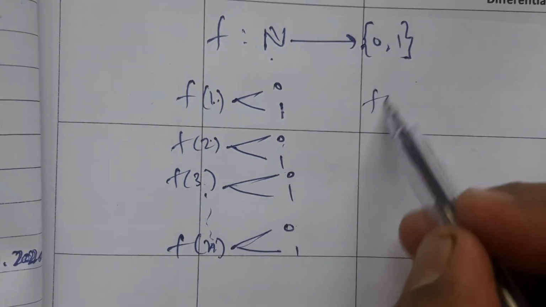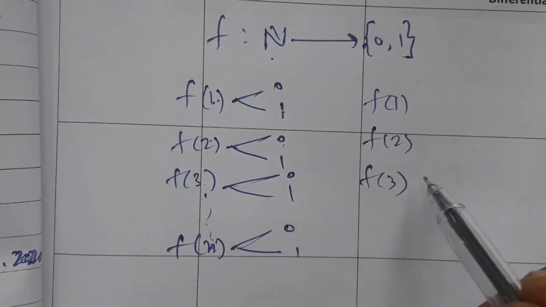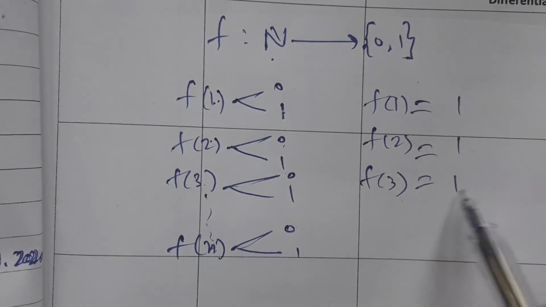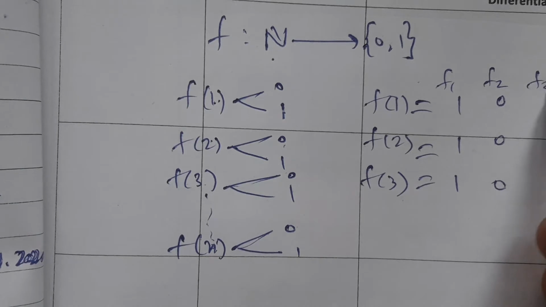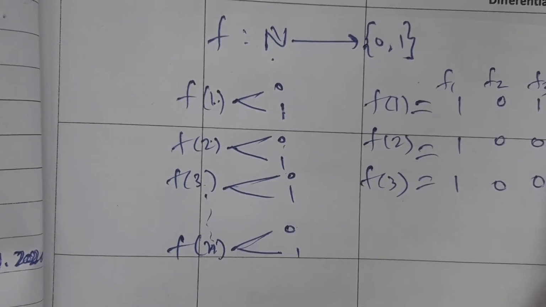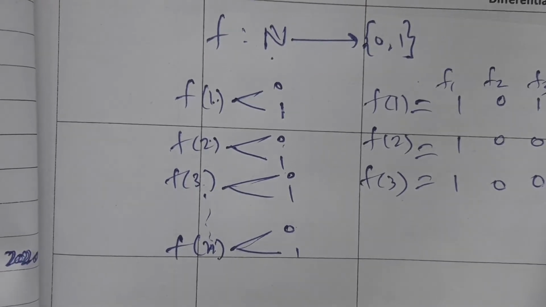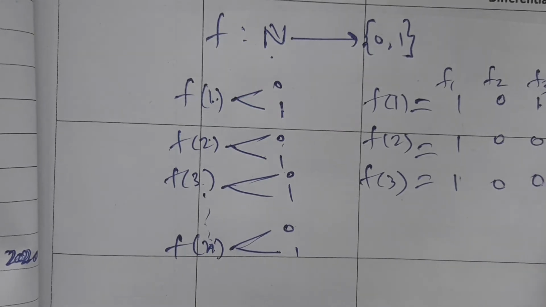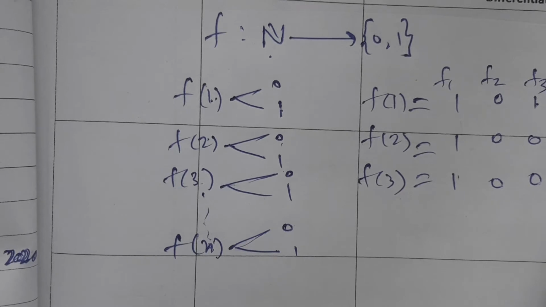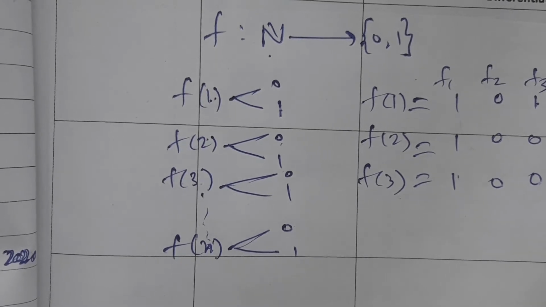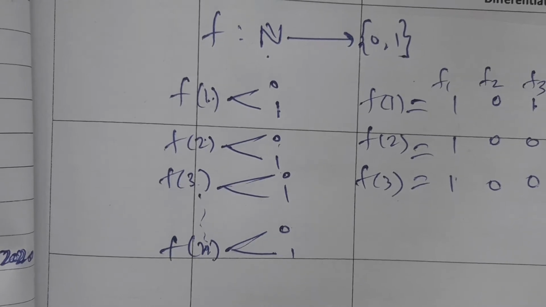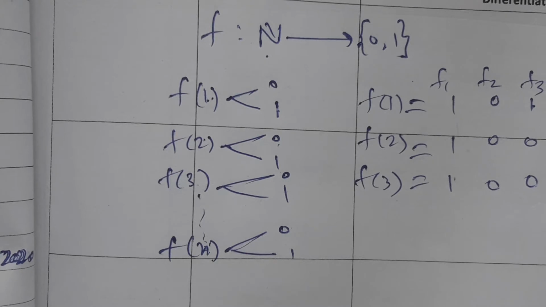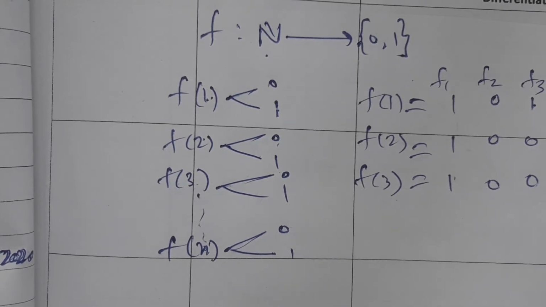The values of f of 1, f of 2, f of 3 can be all 1, or all 0. Then let me keep two ones and one 0, or two zeros and one 1, and so on, such as 0 1 1 and 1 0 1.